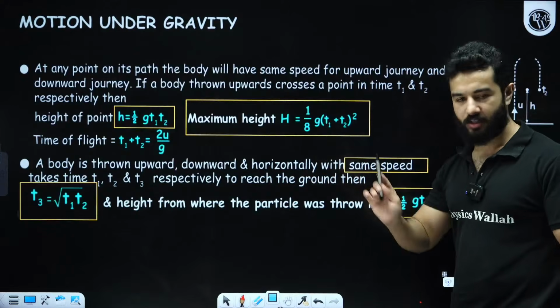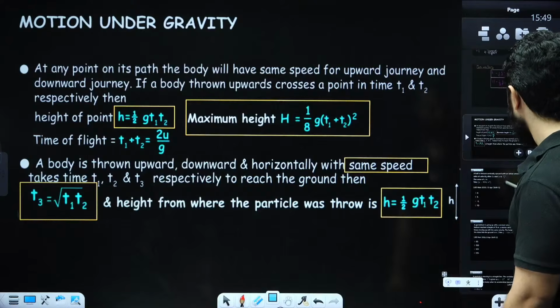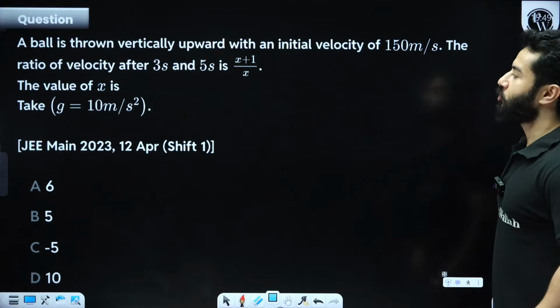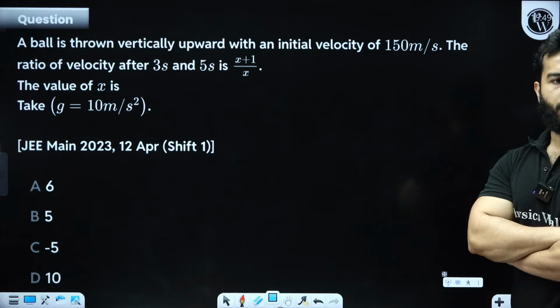Then we are going to discuss these two formulas. So this is also very, very important. Note these things. All right, now let's talk about this question. Let's solve this. Be quick.